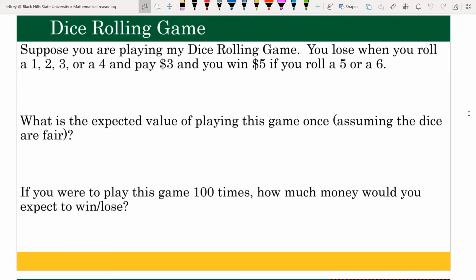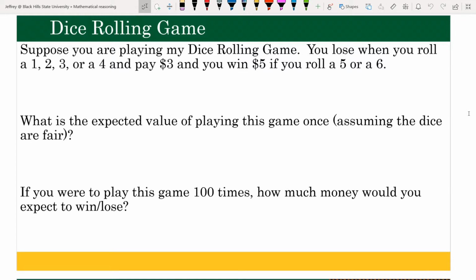Suppose you are playing my dice rolling game, and you lose when you roll a 1, 2, 3, or 4, and you pay $3. However, you win $5 from me if you roll a 5 or a 6. What is the expected value of playing this game once? Now, of course, assuming that everything's fair and that there's no cheating, we need to look at the two different values and their probabilities.